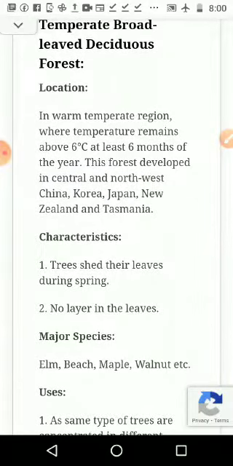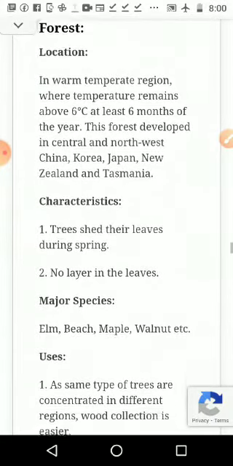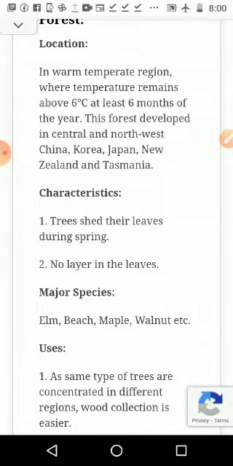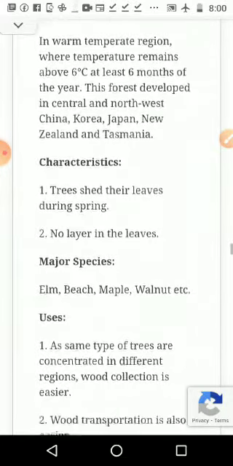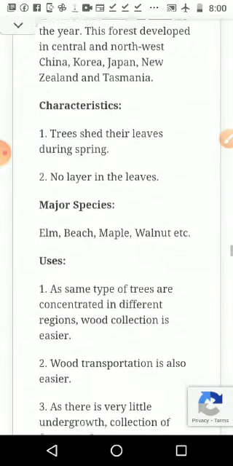Then the characteristics: trees shed their leaves during the spring season. Here the starting of it is coming in October, that time it is coming, and there are no layers in the leaves. In the Amazon forest we have seen 3-4 layers, but here there are no such layers, only one. And the major species like beech, maple and walnut trees are growing.